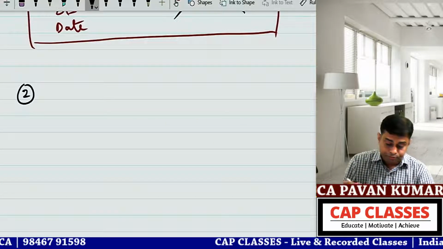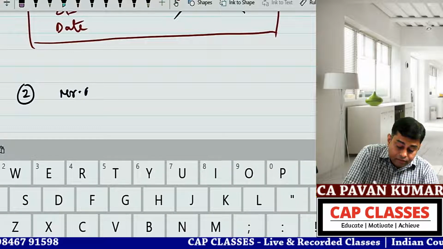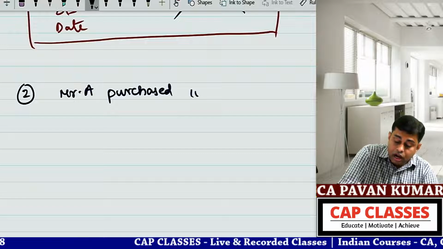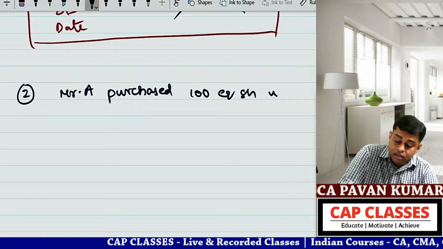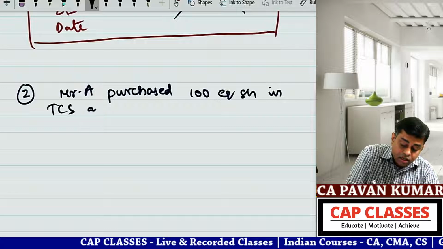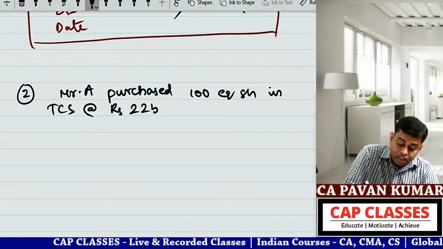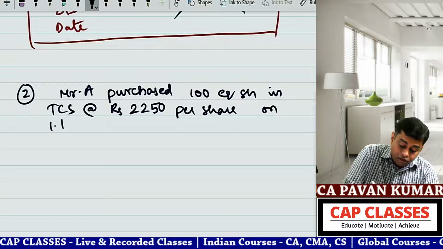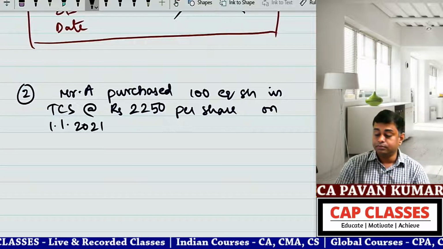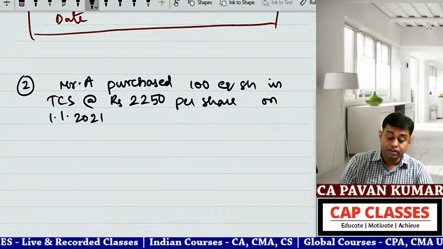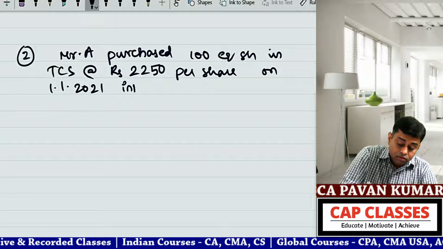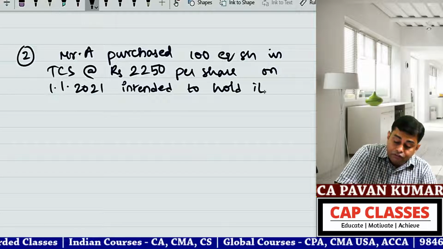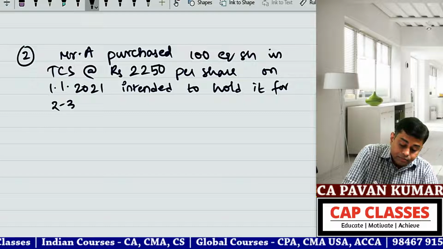Problem number 2. Mr. A purchased 100 equity shares in TCS at a rate of rupees 2,250 per share on 1/1/2021, intended to hold it for 2-3 years.